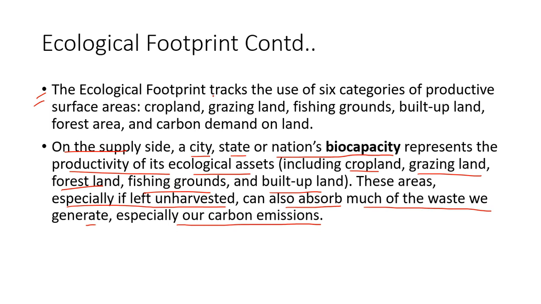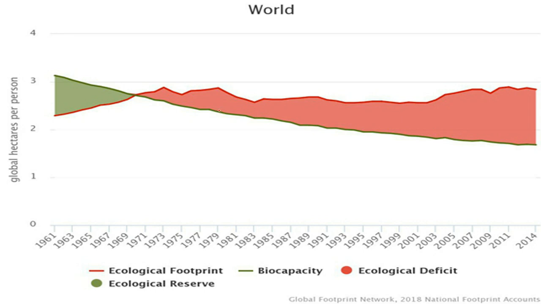So ecological footprint tracks the use of 6 categories of productive areas, that is cropland, grazing land, fishing grounds, built up land, forest area and carbon demand on the land. Let us consider this graph. Here one term, global hectares per person, has been used, and here you are seeing the years. The red line represents ecological footprint, the green one represents biocapacity.